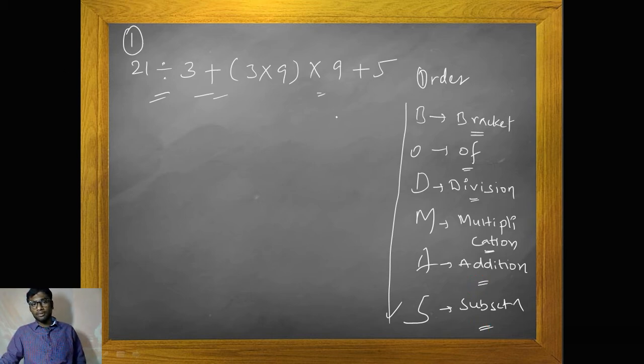Now try to understand. In this equation, first preference should be given to brackets. Whatever comes under brackets gets the first preference. In the bracket it is 3 into 9, which is 27.